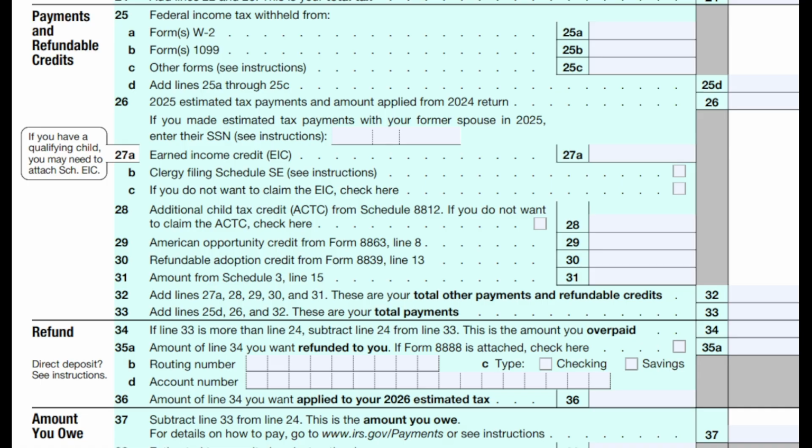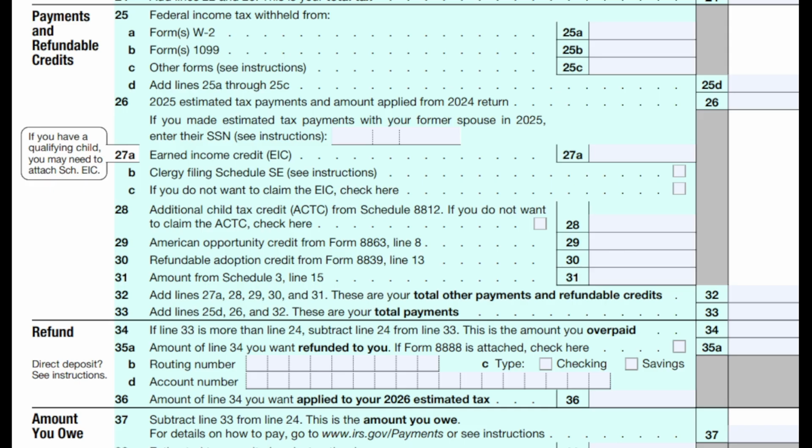Now you'll also see in here, you're going to have some of your earned income credits or your refundable tax credits. So we've gone through and we've talked about these different credits, right? So the earned income tax credit, that appears on line 27. That's the refundable credit. We talked about the additional child tax credit, right? The additional child tax credit, that's the refundable portion of the child tax credit. So you're not seeing the entire child tax credit on here. You're just seeing that portion of it that is considered a refundable tax credit.